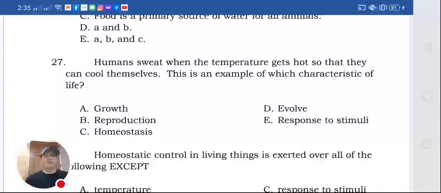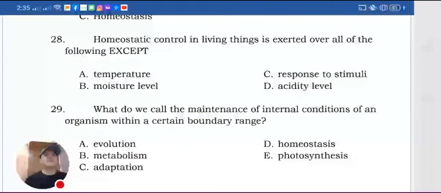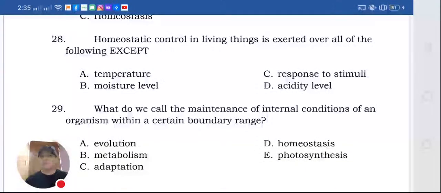I mean major shift. Okay, anyway, next one: all of the following are exerted except homeostatic. Okay, of course, may homeostasis tayo dyan kasi nire-release natin yung body heat natin pag sobrang hot, or pag sobrang cold naman, nagko-close yung pores natin para ma-maintain yung heat level sa body natin. Moisture level, or response to stimuli, or acidity level. So which do you think is that? Response to stimuli.